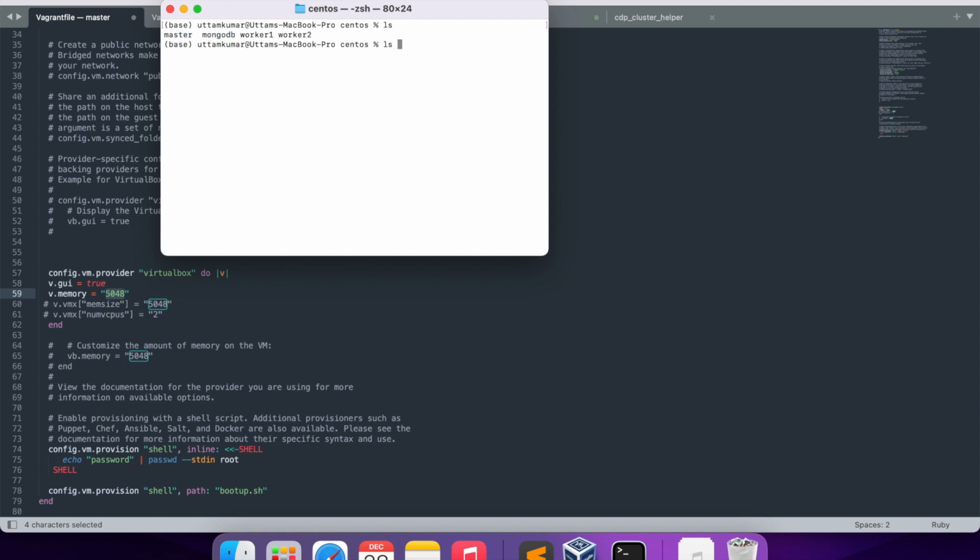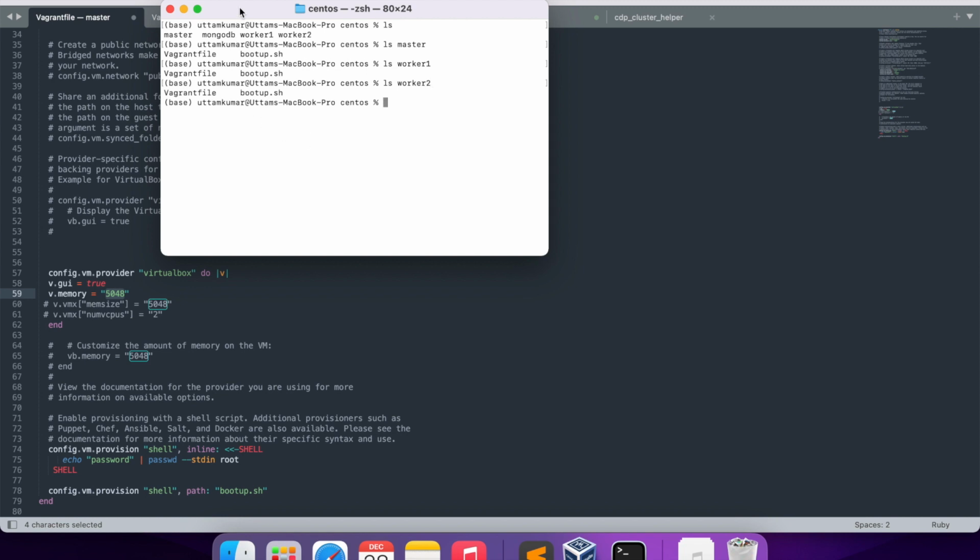If I do ls master, you have to place both files in the directory. So in the master directory I have placed this Vagrant file and bootup.sh. Same thing with worker 1 and worker 2. These files need to be there, and you see for worker 1 and worker 2 they are there.